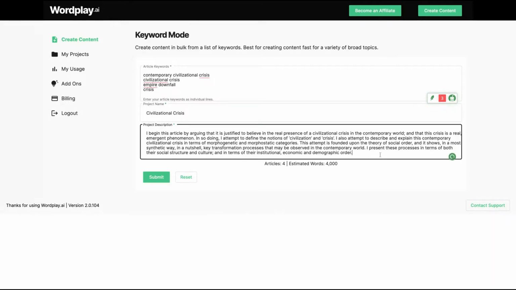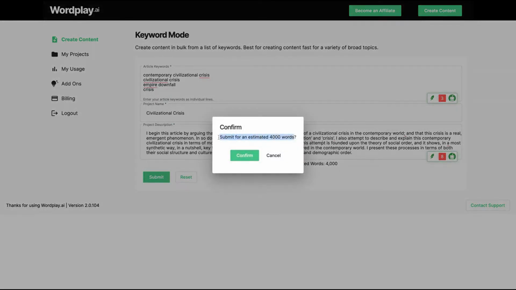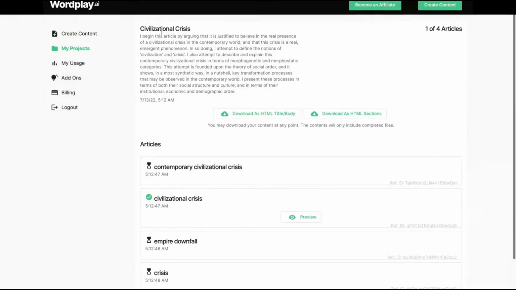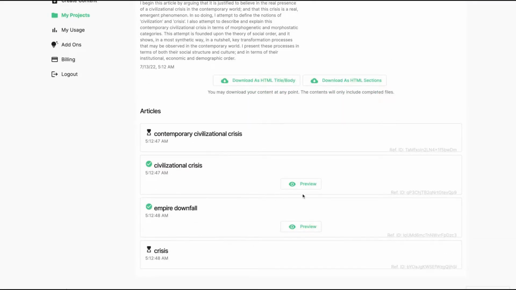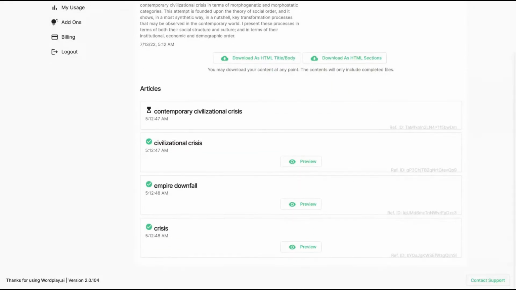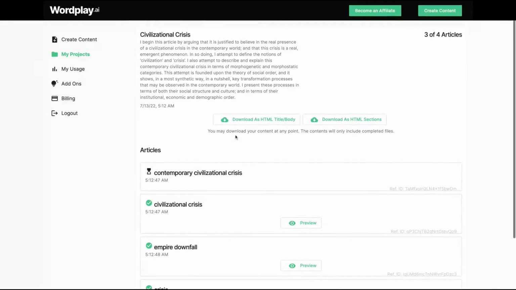I just copied and pasted a description from an academic article about civilizational crisis, and I'm going to click submit. I'm going to spend 4k words for that project. Let's confirm, and they will write 4 articles. So now the articles are being written. They will write an article per keyword, so remember, if you add more than one keyword, they will write more articles.